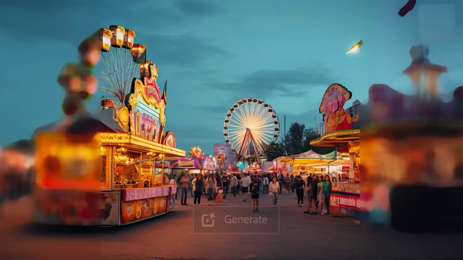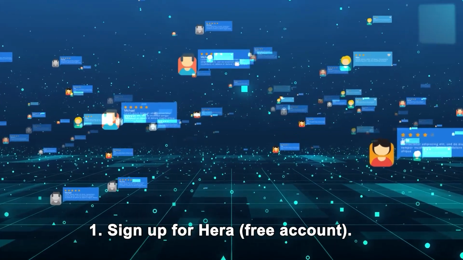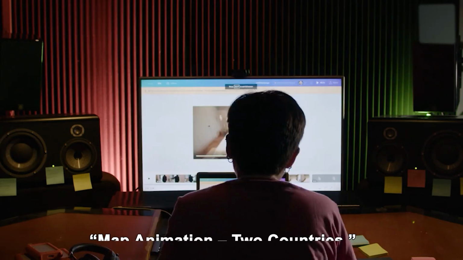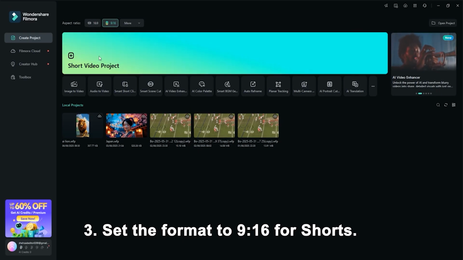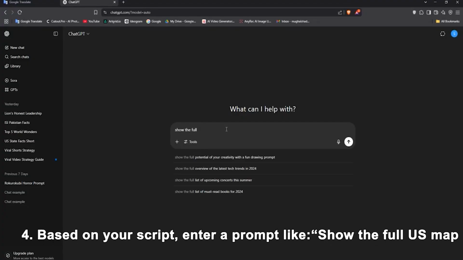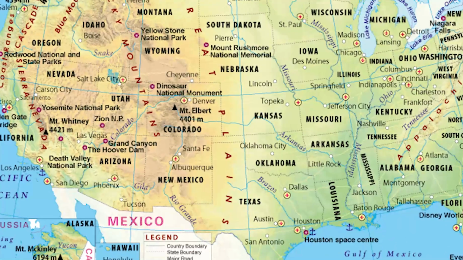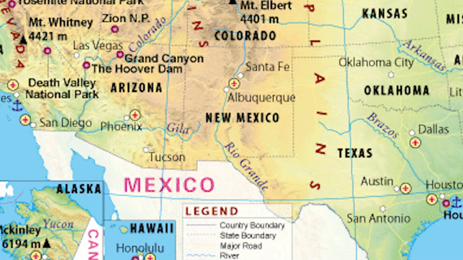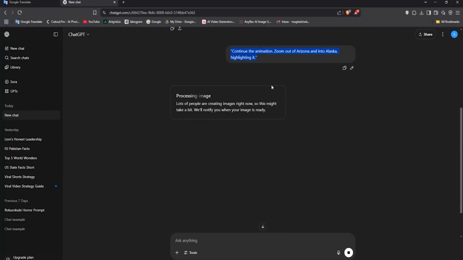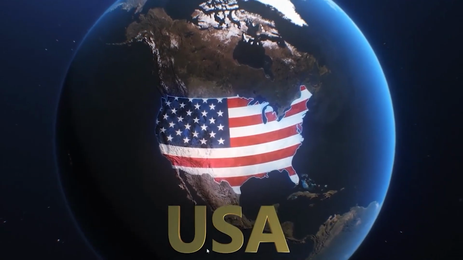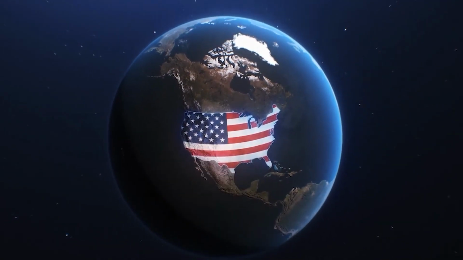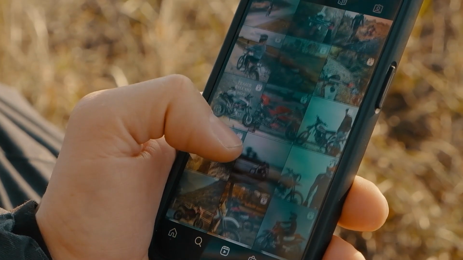Here's what you do. 1. Sign up for a Hera free account. 2. Look for the template called Map Animation 2 Countries. 3. Set the format to 9:16 for shorts. 4. Based on your script, enter a prompt like show the full US map. Then zoom in on Arizona and highlight it. Want to show Alaska next? Use a second prompt. Continue the animation. Zoom out of Arizona and into Alaska, highlighting it. Repeat this for every location mentioned in your script. Finish with zoom out to show the full US map again. This looped animation style keeps viewers watching and boosts your retention rate.